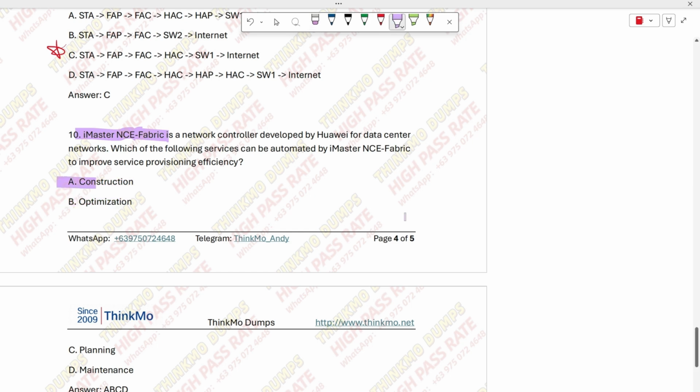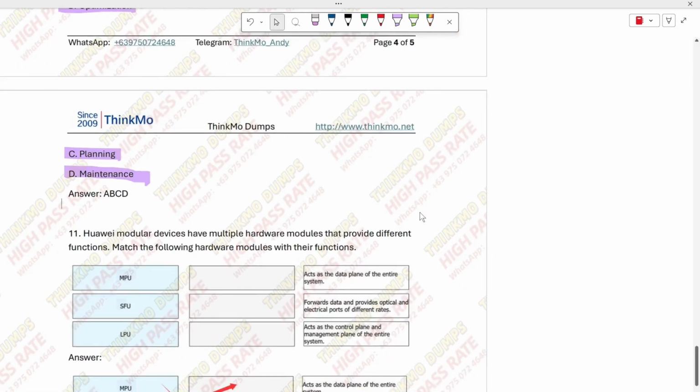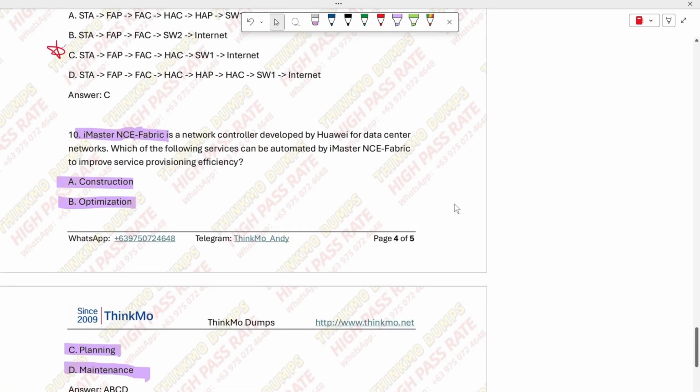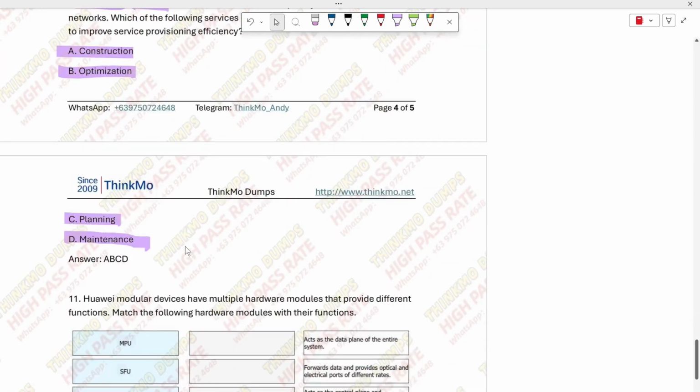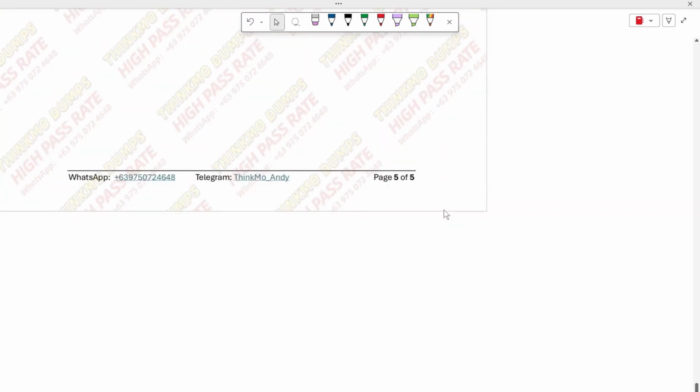Let's look at option A. Improves construction, right? Option B improves optimization. And what about option C? It says improves planning. Then option D is, what is it? Maintenance. So these are all correct, right? All the options are correct. Basically, all of them can be improved. These are just the usual operational performances. It's about comprehensive improvement, which means the effect of automated operations and maintenance is good.